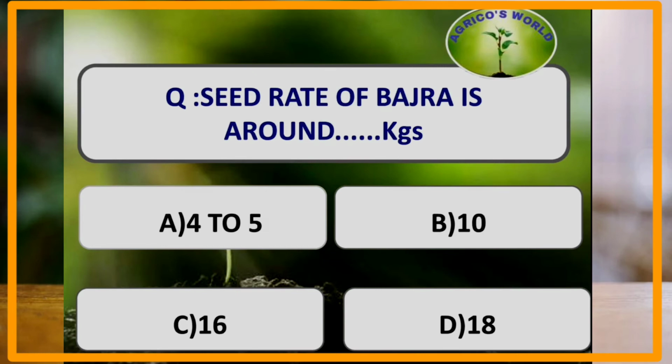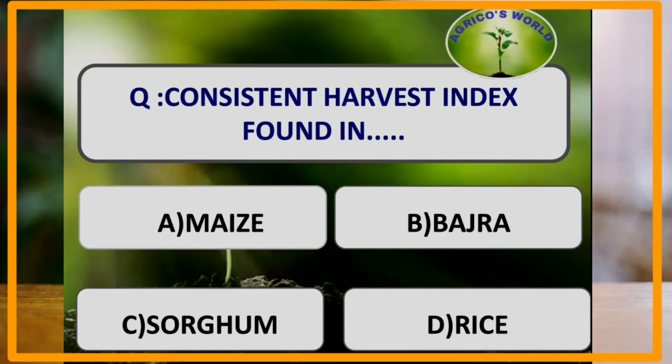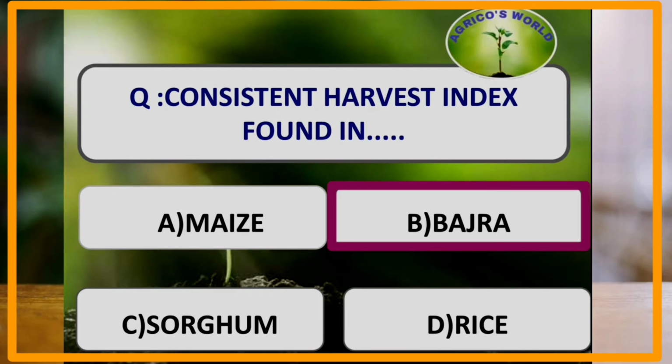Seed rate of Bajra is. The seed rate of Bajra is 4 to 5 kgs per hectare, and if we are going for transplanting then it will be 2 kgs per hectare. Consistent harvest index is found in. Consistent harvest index is found in Bajra, which is 19%.